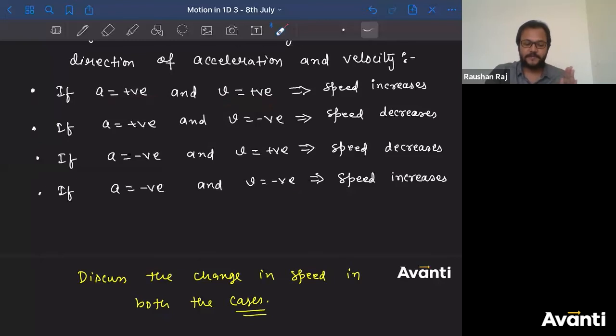So when the signs of acceleration and velocity are the same, I can say speed increases. When the signs of acceleration and velocity are different, that means opposite, positive and negative, or negative and positive, then speed decreases. So you have to remember this part.